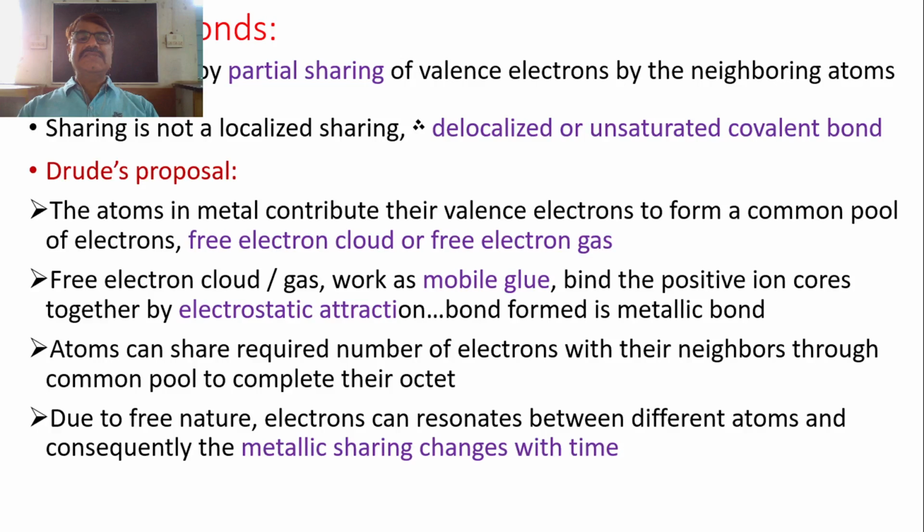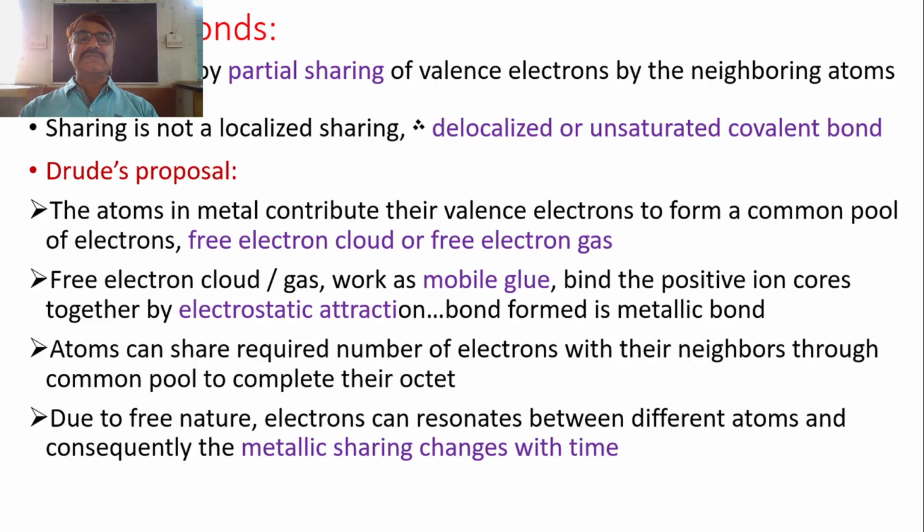That means once the metallic crystal is formed, the atoms fix their positions, but their electrons, which they have shared partially, are delocalized electrons. These electrons are free to move throughout the metal, and they form a common pool between the atoms, called the free electron cloud or free electron gas.